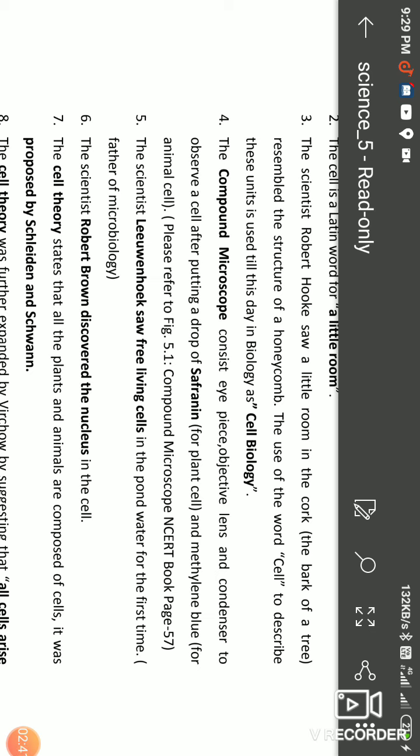It resembled the structure of a honeycomb. He said the cell structure looks like a honeycomb. For the units of that honeycomb, he used the word cell to describe them. It is used till this day in biology as cell biology. Today we are studying cell biology.